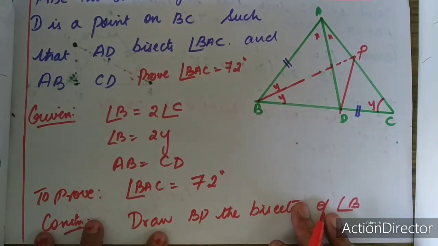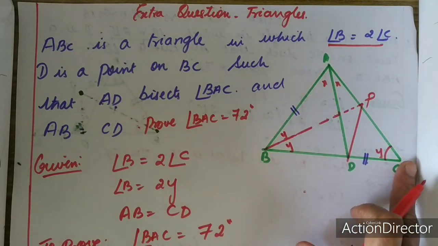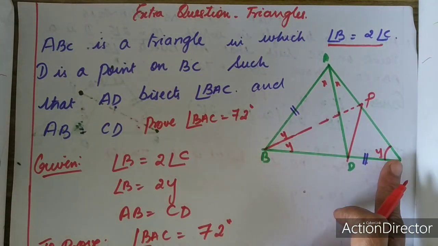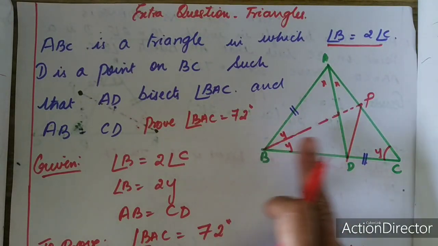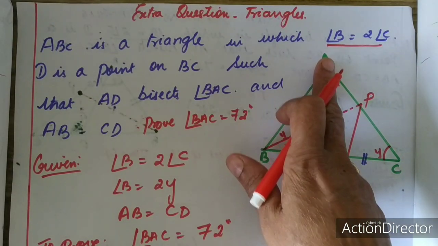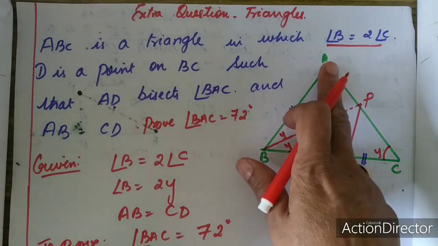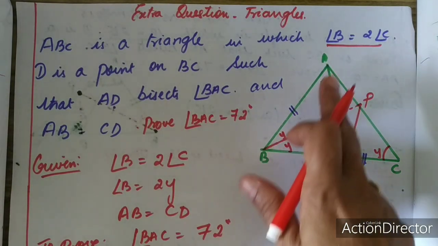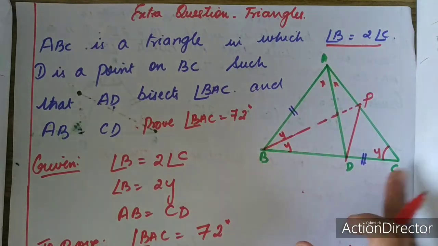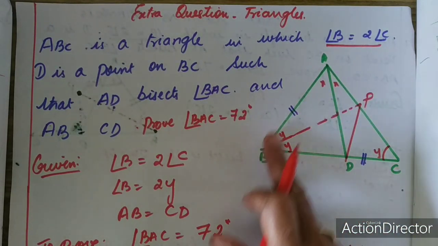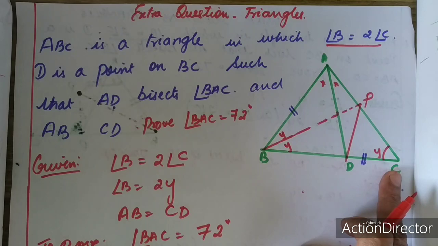Hope you understood what is given in the question. Triangle ABC is given where angle B is 2 times angle C, and also D is any point on BC such that AD, when you join it, becomes the angle bisector of angle A, that is angle BAC. Now you have to prove angle BAC is equal to 72 degree.